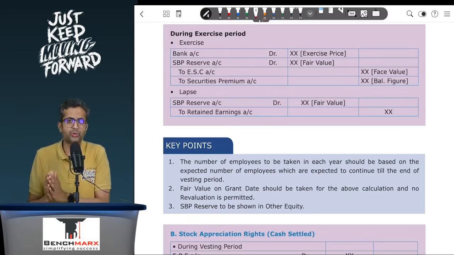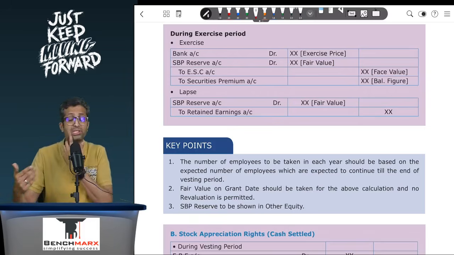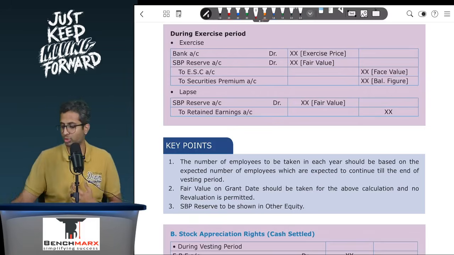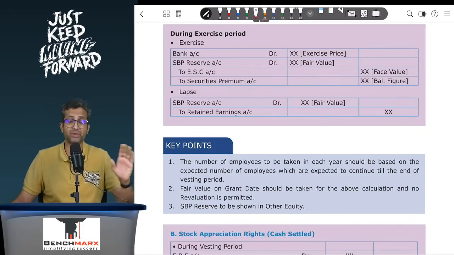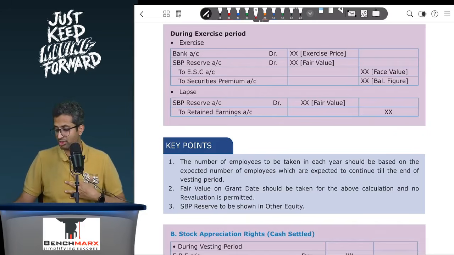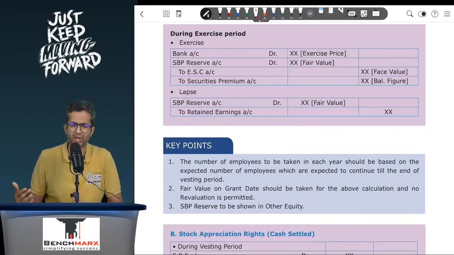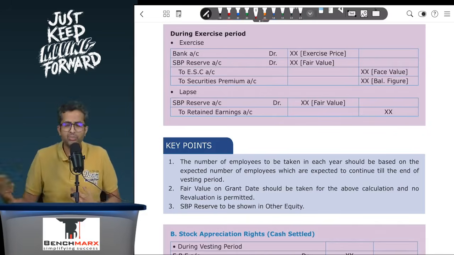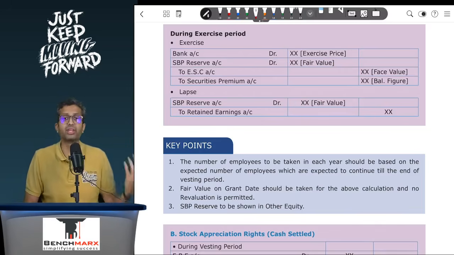You will try to find, for example, if the fair value at the end of the first year is, let's say, 45, you will say 7 employees into 1 option per employee into 45, that is 315. 315 to be spread over the 3 years, divided by 3, will come to, let's say, 105 in the first year. Second year, maybe the fair value changes up to 60. The number of employees expected to continue is, let us say, 8. Then you will keep on doing the same working.